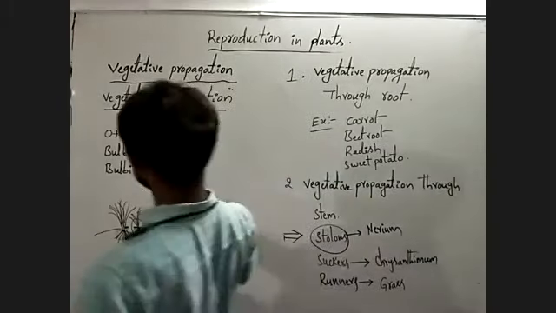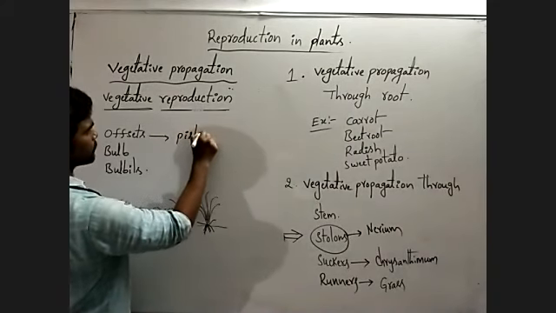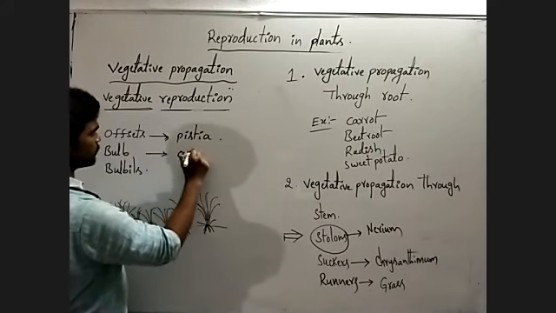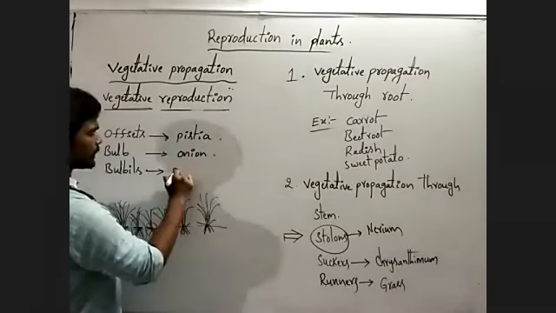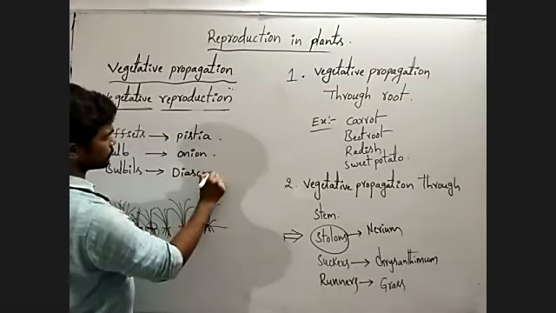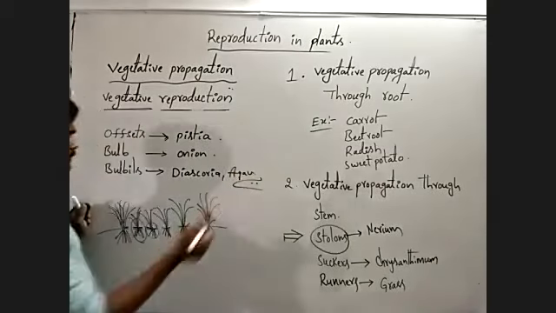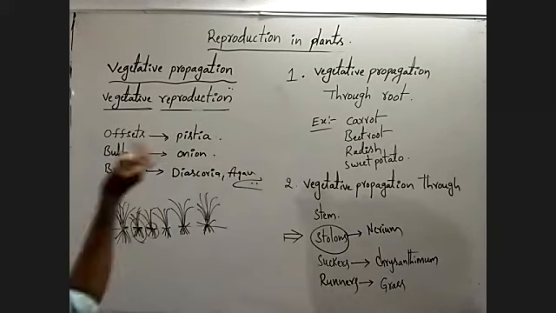Next, example for the offset, Pistia. Next, example for the bulb, onion. Next, example for the bulbil is Dioscorea. And again, yes. Okay. So far we have studied all these.